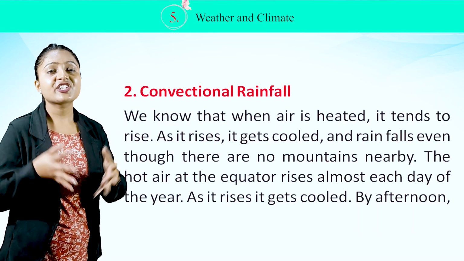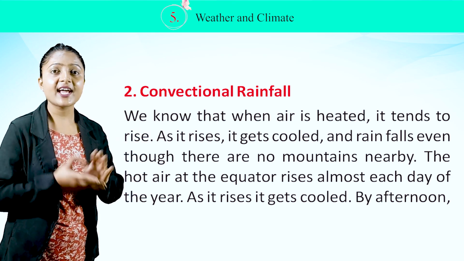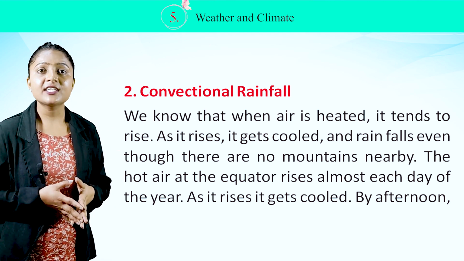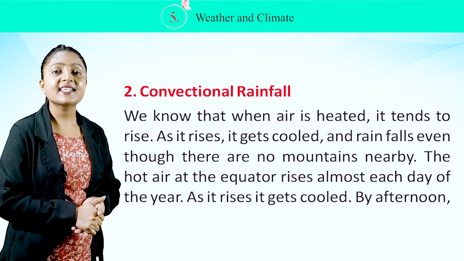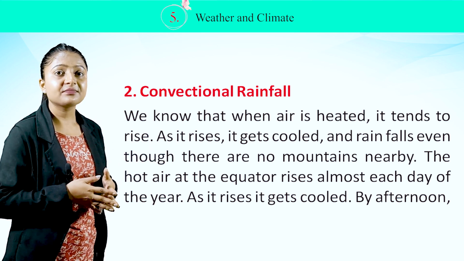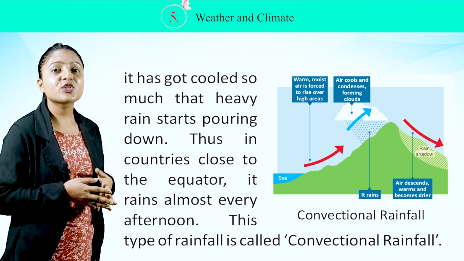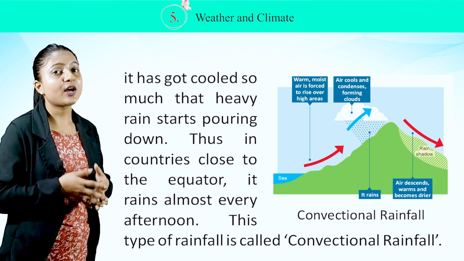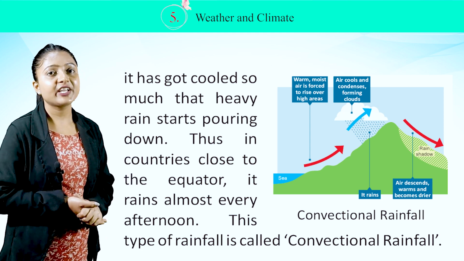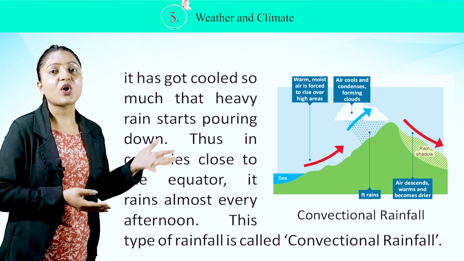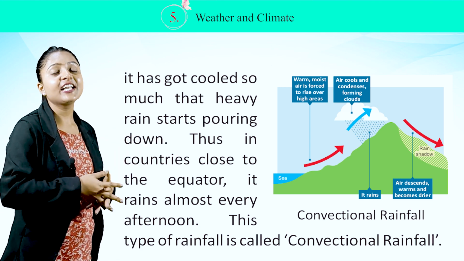Number 2. Convectional rainfall. We know that when air is heated, it tends to rise. As it rises, it gets cooled and rain falls even though there are no mountains nearby. The hot air at the equator rises almost each day of the year. As it rises, it gets cooled. By afternoon, it has got cooled so much that heavy rain starts pouring down. Thus, in countries close to the equator, it rains almost every afternoon. This type of rainfall is called convectional rainfall. In this image, you can see convectional rainfall.